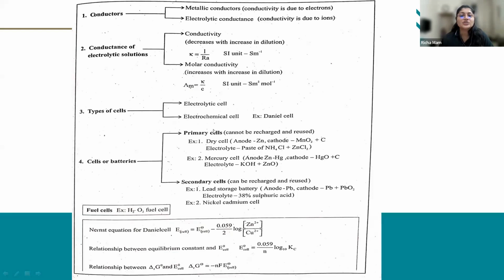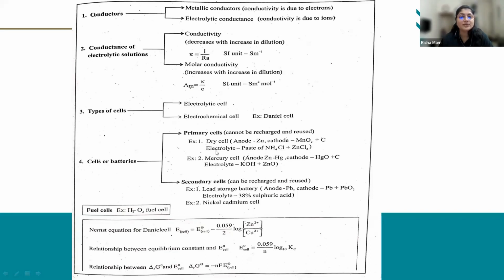So in the dry cell, remember this: the anode is made up of zinc, the cathode is made up of MnO2 plus carbon. The electrolyte is a paste of ammonium chloride plus zinc chloride.